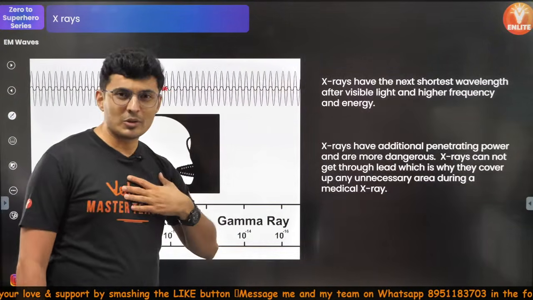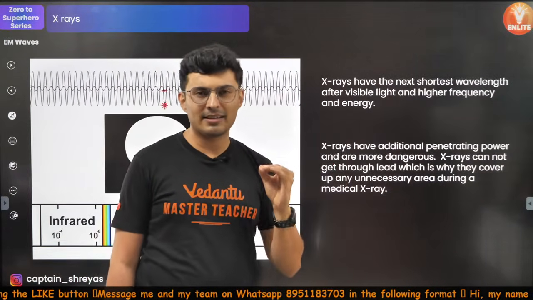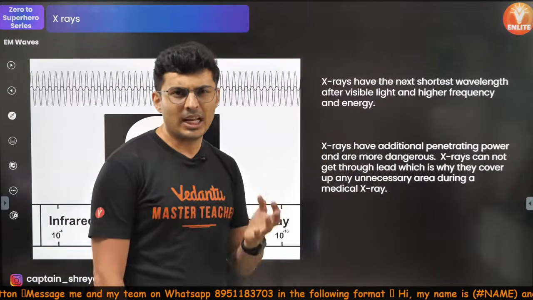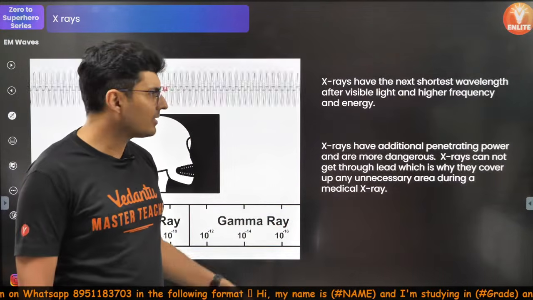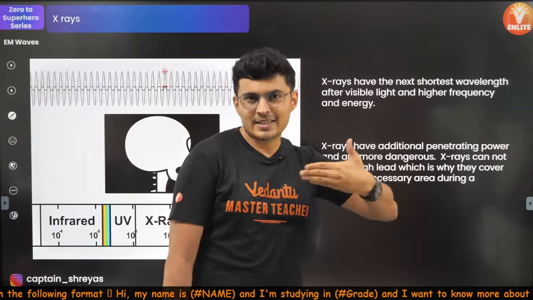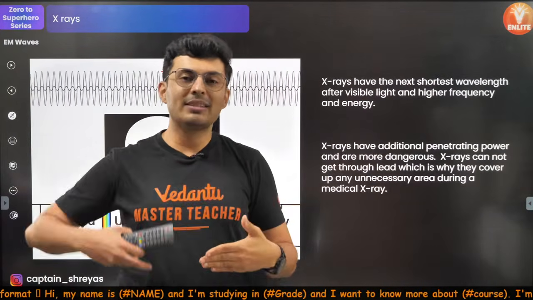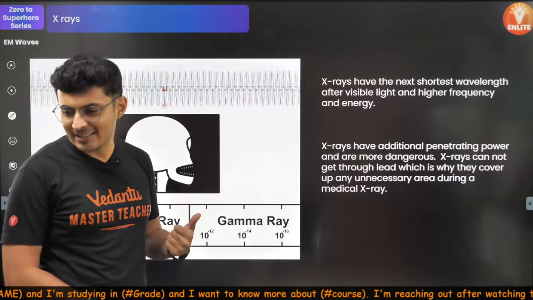Not just that, it is also used to detect fractures, because bones stop the X-rays, whereas muscles and flesh allow the passage of X-rays. So you can see where the fracture is: if there is a crack in your bone, the X-rays will pass through and the photographic plate will get exposed. I hope this is clear.